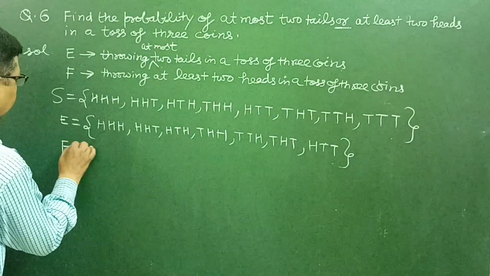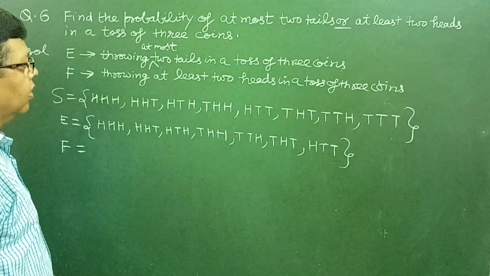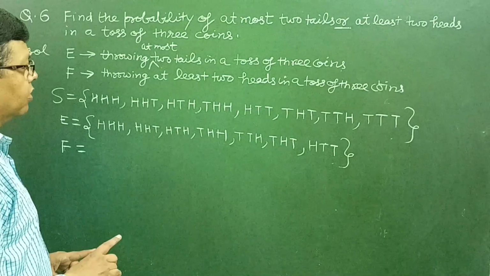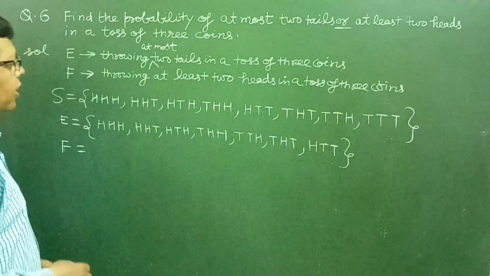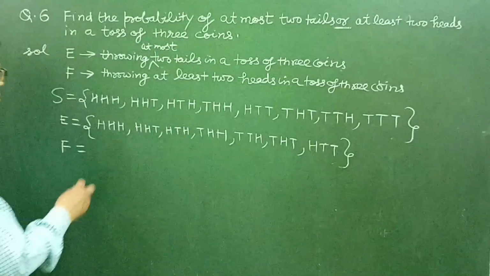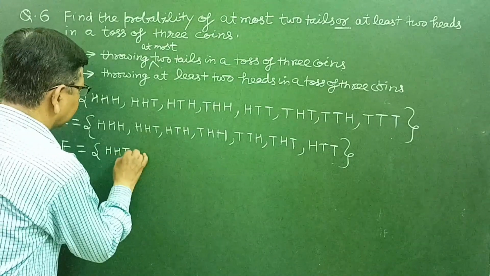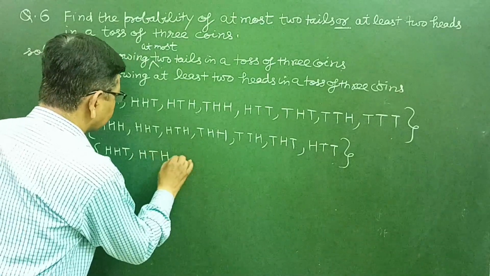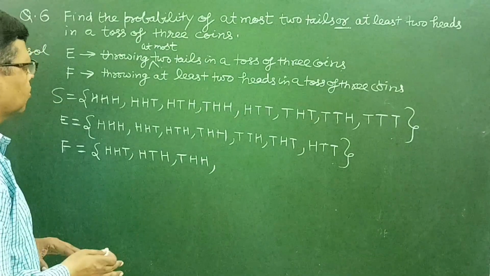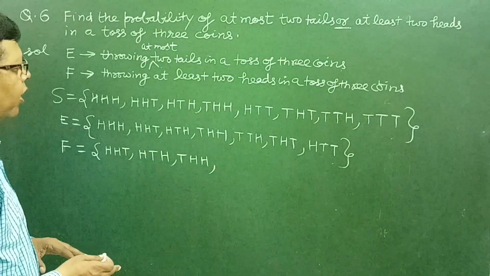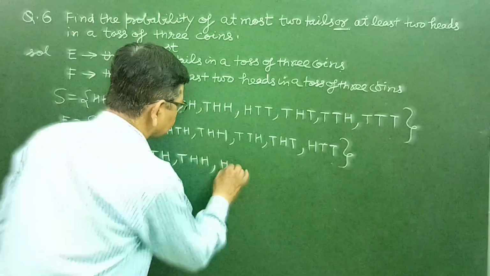Now the F event. F event will consist of throwing at least 2 heads, means 2 heads or 3 heads, starting from at least 2 heads and then maximum 3 heads. So at least 2 heads will consist of HHT, HTH, THH, and at least 2 heads means minimum 2 heads, maximum 3 heads, so HHH.